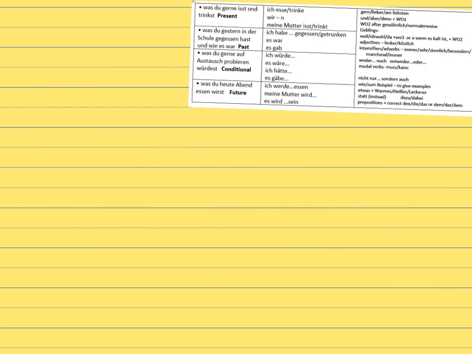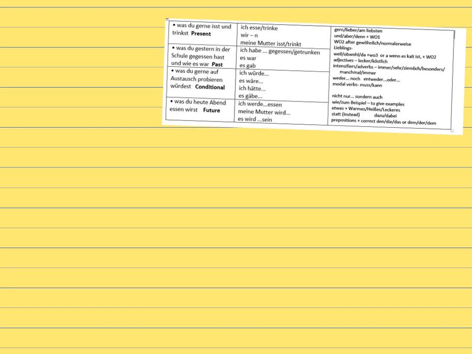So now I'm on to what I ate at school yesterday. Let me just get a pen. So what I ate at school yesterday and what it was like. So I have to give an opinion. Right, so I've got some suggested structures there, and I will again use some of the things that are on here. So let me start off with some of the things that are actually in the instructions. So I've got gestern and in der Schule, so I'm going to make sure I use those. Yesterday, I'm going to put habe ich next. Habe ich. In der Schule, what did I eat yesterday?